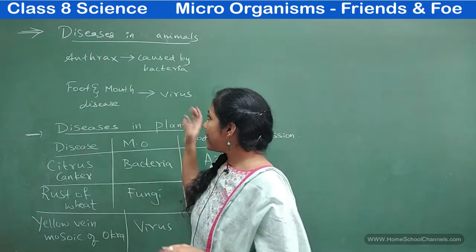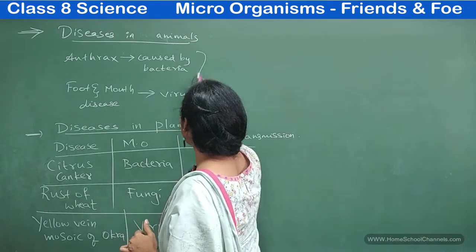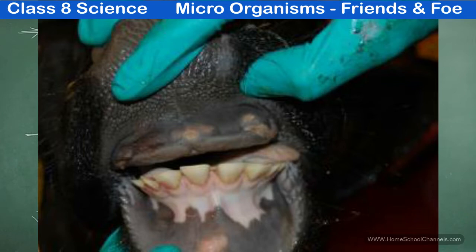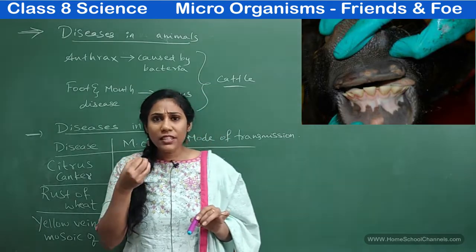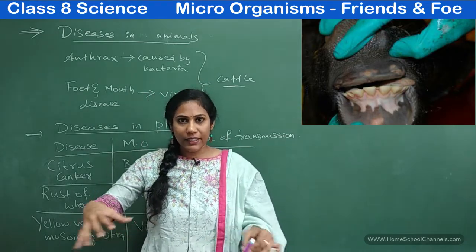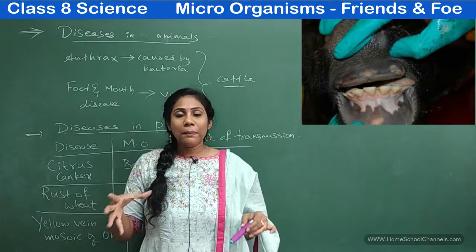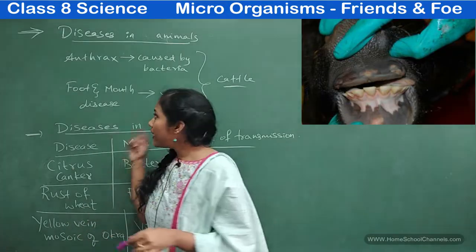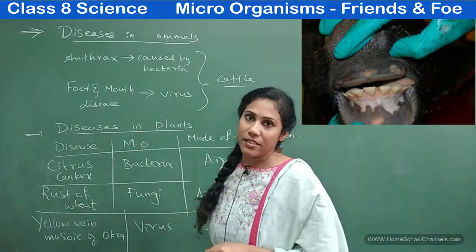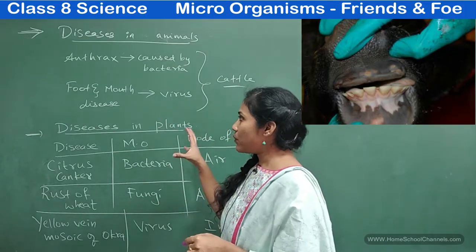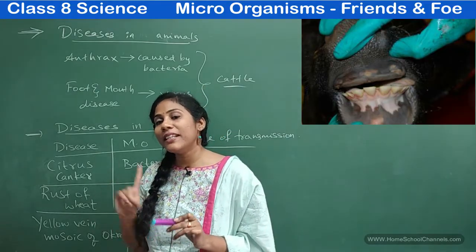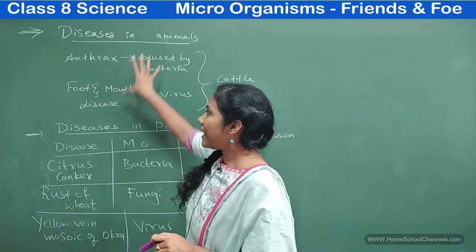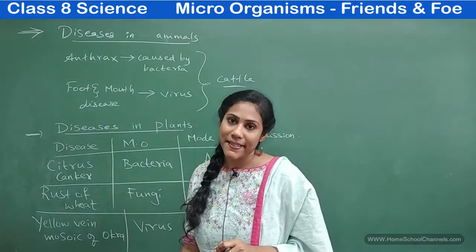And the next disease that is also seen in cattle. So these diseases are seen in cattle. The other one is foot and mouth disease. You can observe it in the picture. The foot, in the sense of the leg area, as well as the mouth part, is infected with a virus. It's a viral disease. So that's what we mean by foot and mouth disease. So which are the two diseases you will commonly observe in animals? It is anthrax, and the other one is foot and mouth disease.